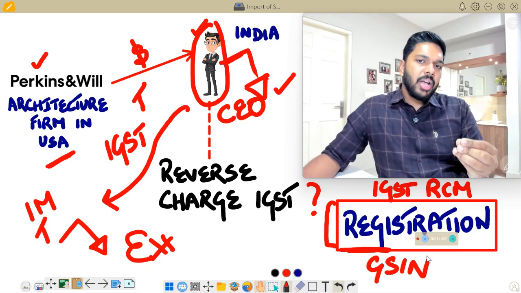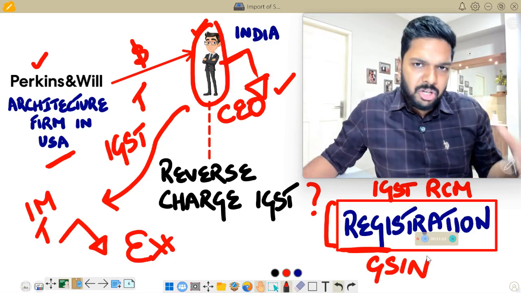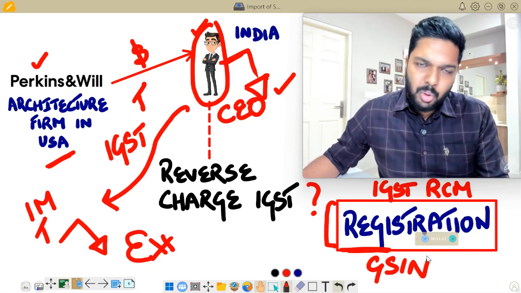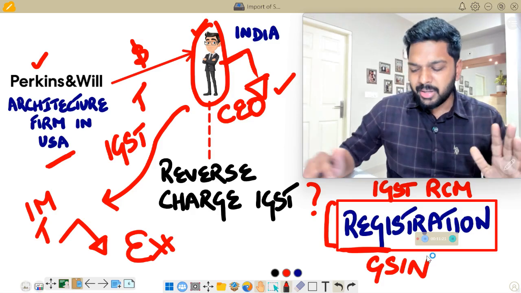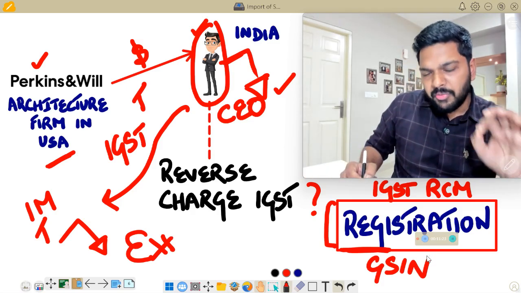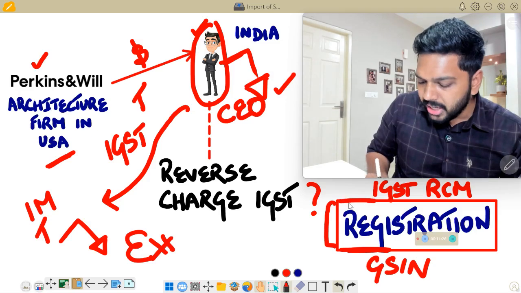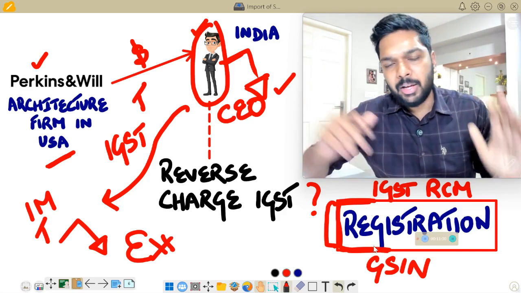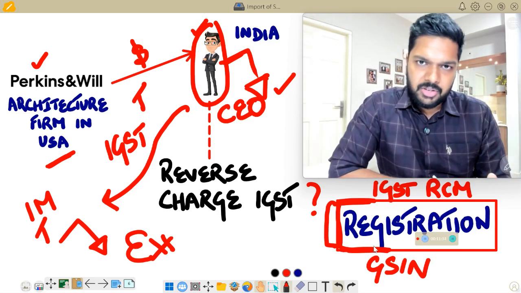So in a case where the recipient is importing services for business or commercial use, and the recipient does not have a GST registration, it is an imported service, it is taxable, IGST will be levied, and IGST will have to be paid by the recipient on reverse charge basis. The recipient, for that particular purpose of paying IGST under reverse charge, will have to obtain a registration under GST and then pay the IGST by way of filing its returns. So that is the clause regarding registration.